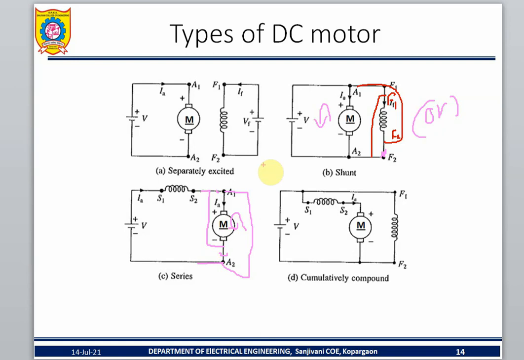What is the correct option? What is the answer? The correct answer is to interchange either field coil or armature coil, Option A. Option C, interchange field coil. Option D, interchange armature coil. So three answers are correct. Then E is correct: A, C, D.